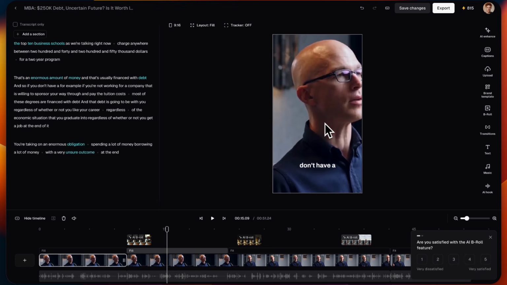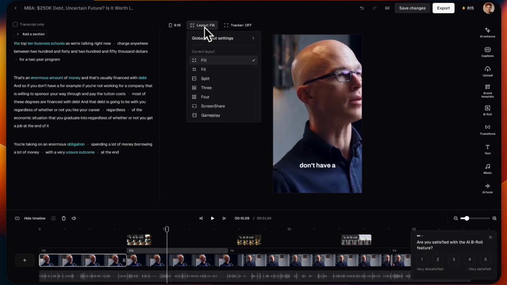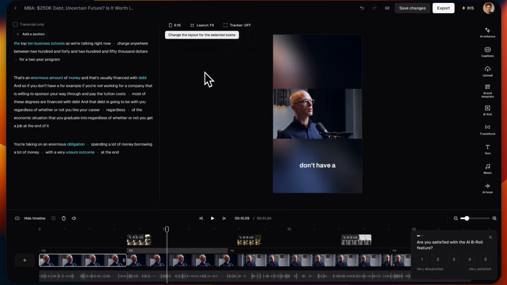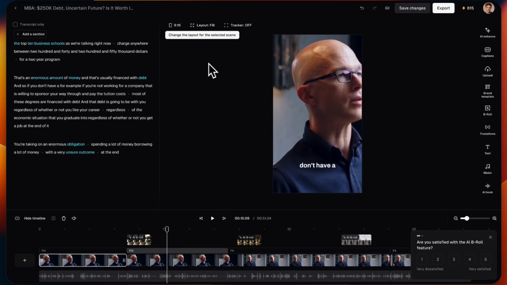Perfect, it saves so much time. Opus AI also gives you multiple layout options. Just go to Layouts and choose the one that fits your content best. These days, the split layout is very popular, but for now, I'll select the first layout.